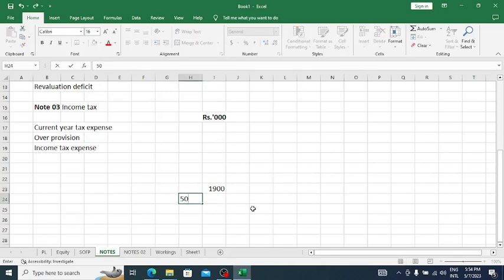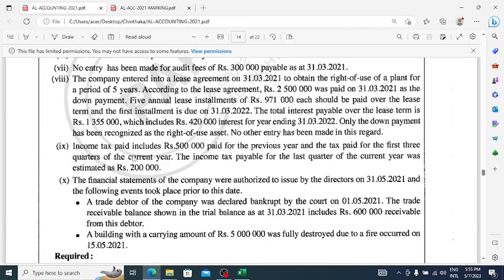So okay, and what would be the amount for the current year? 1,900 minus 500, that is 1,400. This has been paid for the current year, right? And also not for the whole year. This has been paid only for the first 3 quarters. Clearly they have mentioned, right?